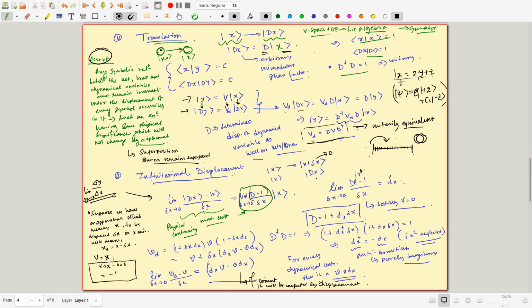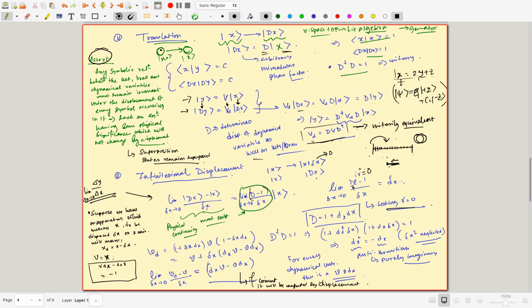Now let's look into this operator and call it small dx, by assuming this. There is an ambiguity in d: it can be multiplied by an arbitrary phase factor without any change, but I want this gamma to be 0, because when del x goes to 0 this should become identity, not identity times some ambiguous phase. When I go to x plus dx and change dx back to 0, I should return here, not somewhere else in the complex vector space. If gamma is something arbitrary, it can lead to somewhere ambiguous. So I lock down this gamma to be 0.